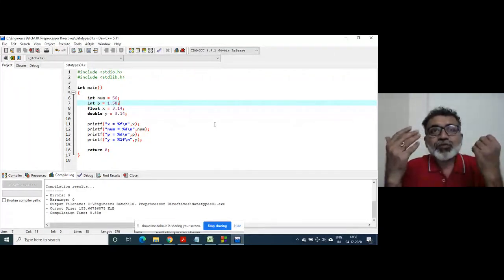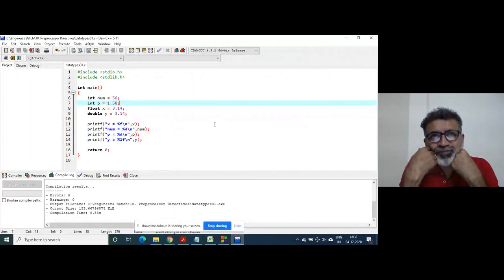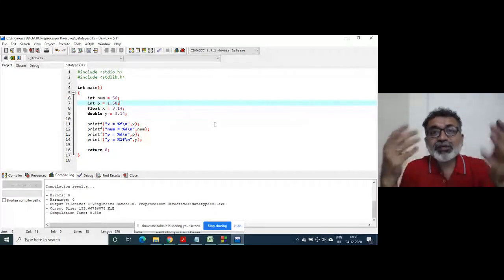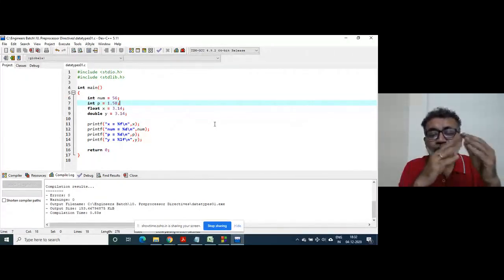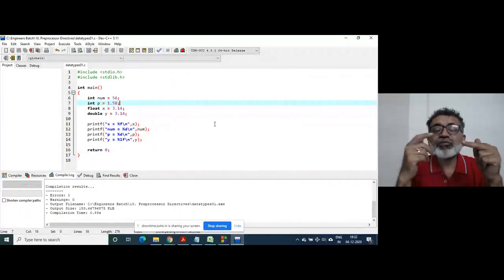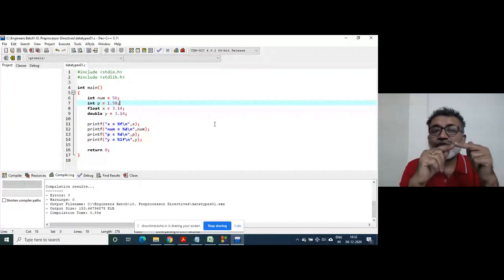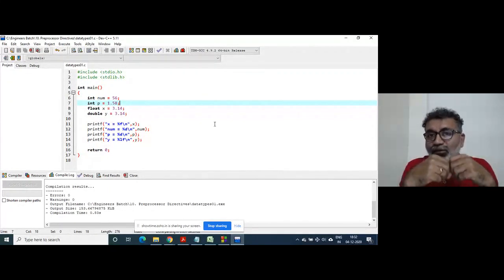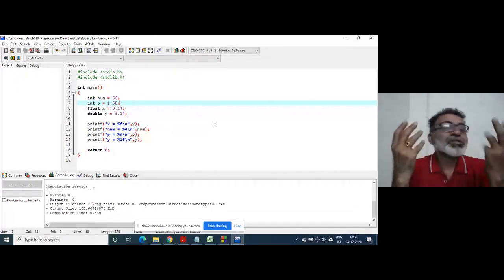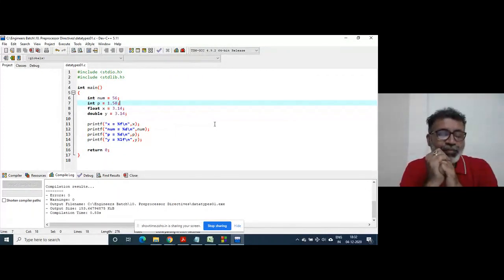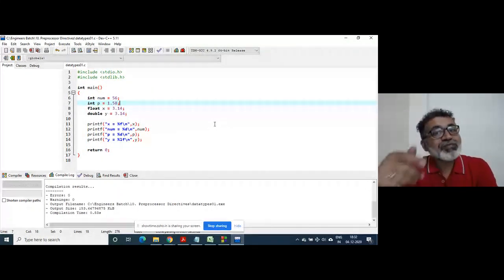Likewise, when you wrote the program for Fahrenheit temperature conversion, you write 5 by 9 or 9 by 5. When you wrote 9 by 5, 9 divided by 5 was integer division, so you got the answer as 1. If you write 5 divided by 9, then 5 divided by 9 is 0. You will get 0. So this is how the machine works.